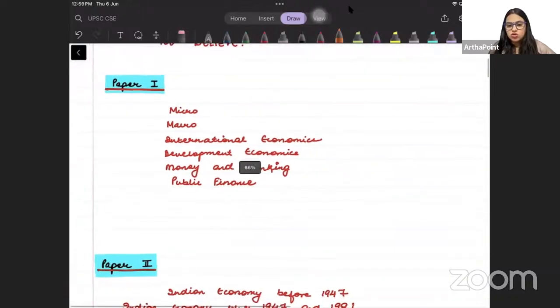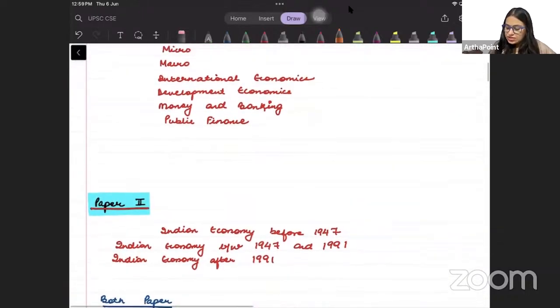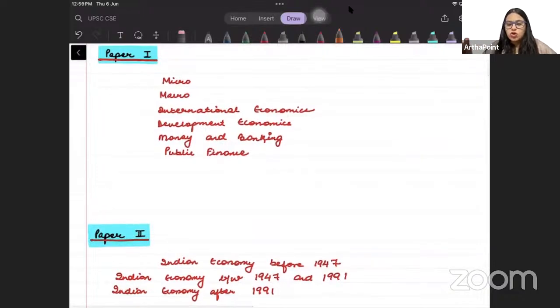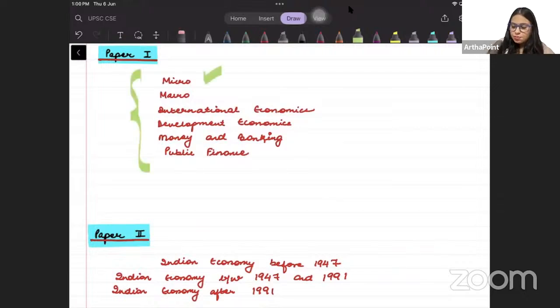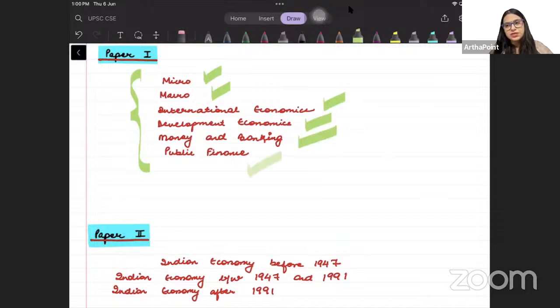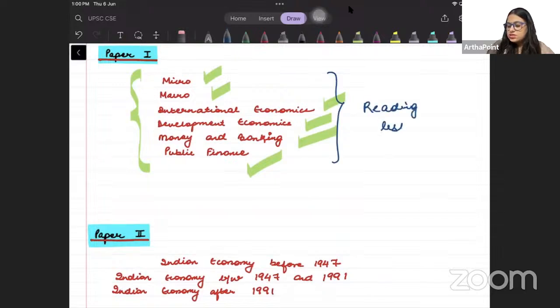तो अगर हम economics optional की बात करें, the entire paper, economics optional can be divided in two papers. This is the first paper. Paper 1 broadly has micro, macro, international economics, development economics, money and banking, and public finance. Okay. I will go ahead and I will provide you a reading list for all these